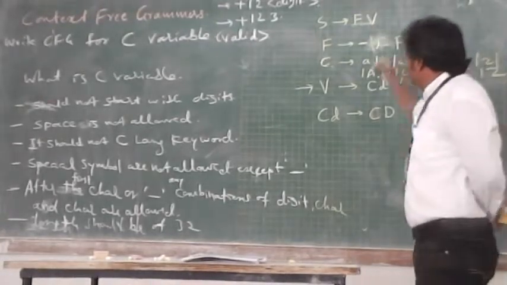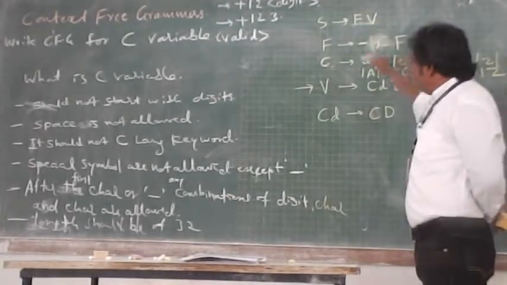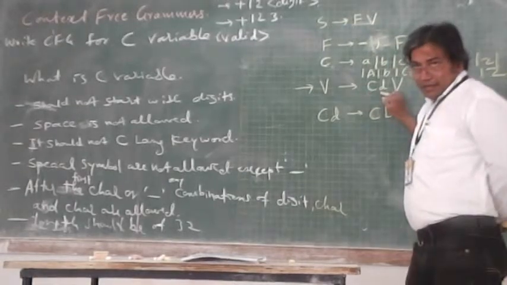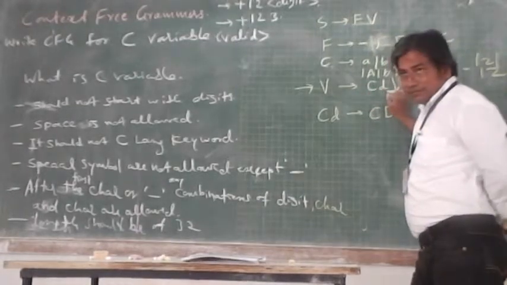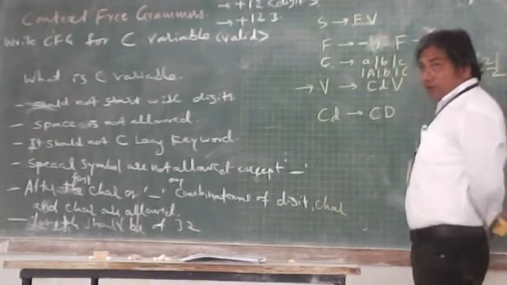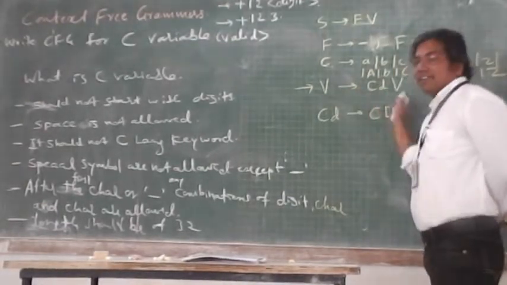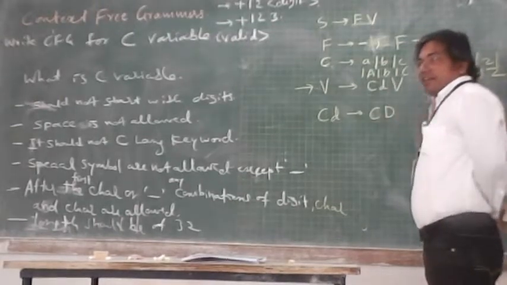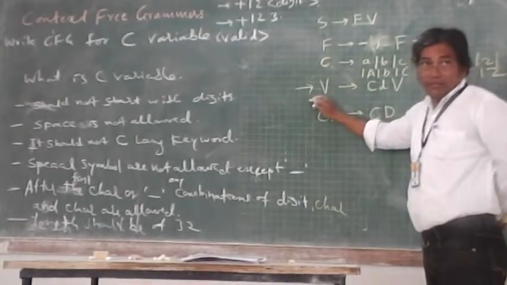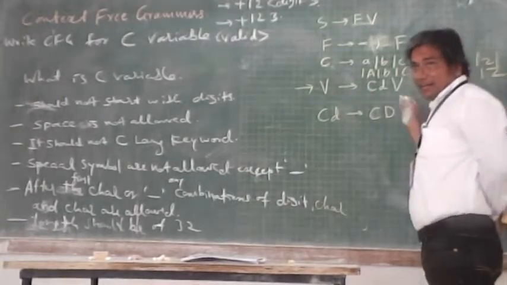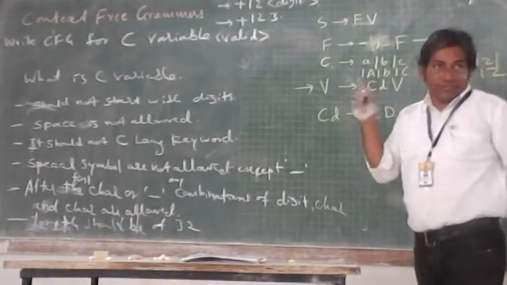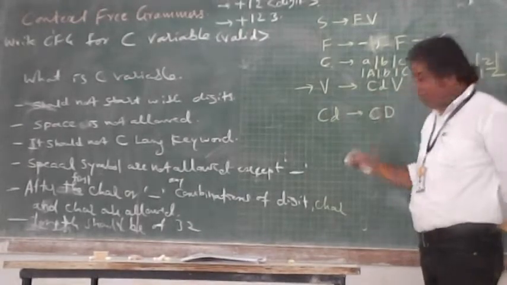As per the rule, it may be character or digit, and I want to make it grow for any length. That is why the recursion: V at the left hand side, and at the right hand side again I have a V. So I am looping here, I made recursion possible.